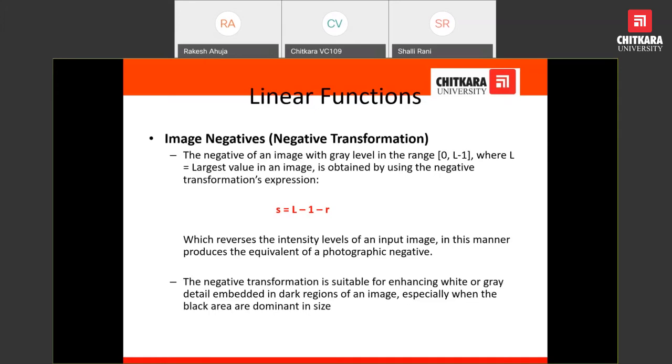And if the pixel value is 254, then 255 minus 1 is 254, and 254 minus 254 provides 0. Bright pixels become dark pixels, and dark pixels become bright pixels with this formula. It reverses the intensity levels of the input image, producing the equivalent of a photographic negative. The negative image can be obtained by this method.